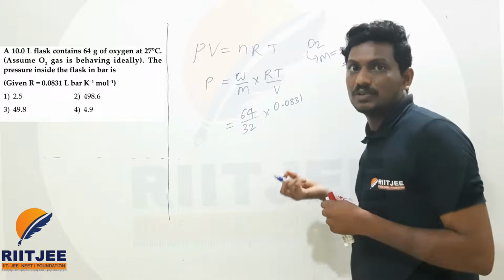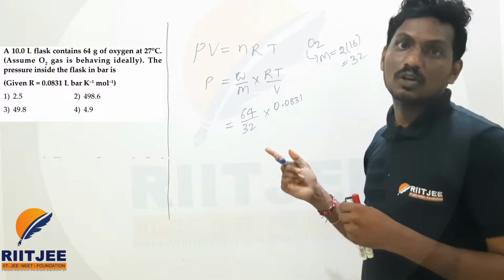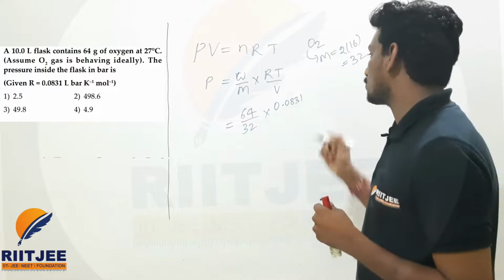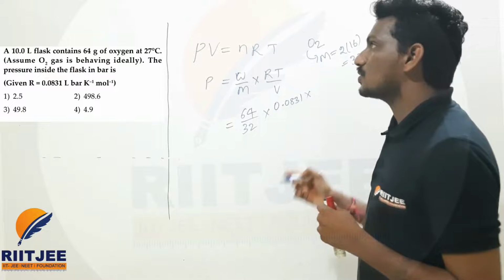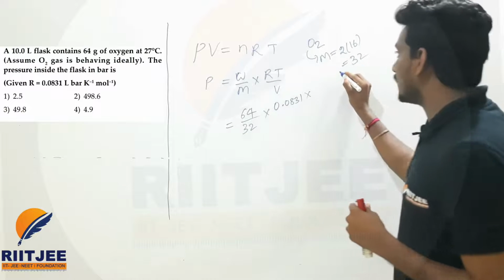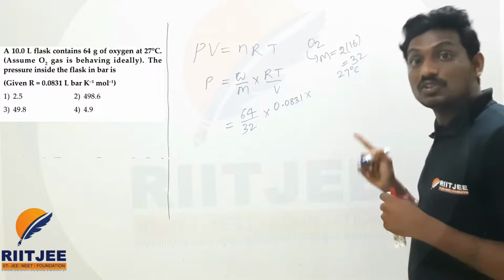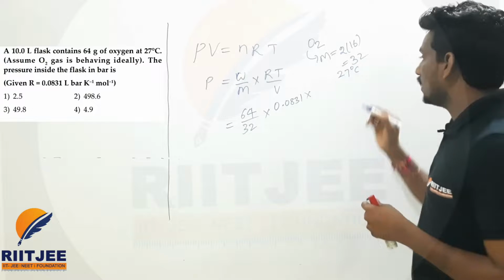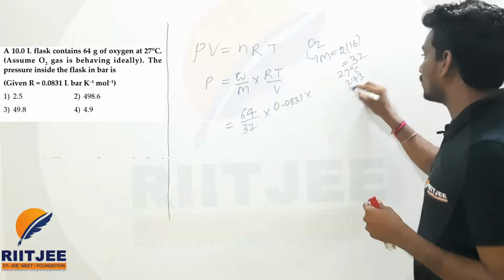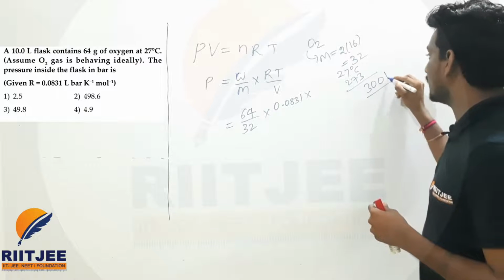Maximum times the R value they will give in the question, but even if they do not give it, you should remember 0.0831. Into the temperature; they gave it as 27 degrees Celsius, but we should convert into Kelvin. If you convert into Kelvin, you add 273, the total value becomes 300 Kelvin.